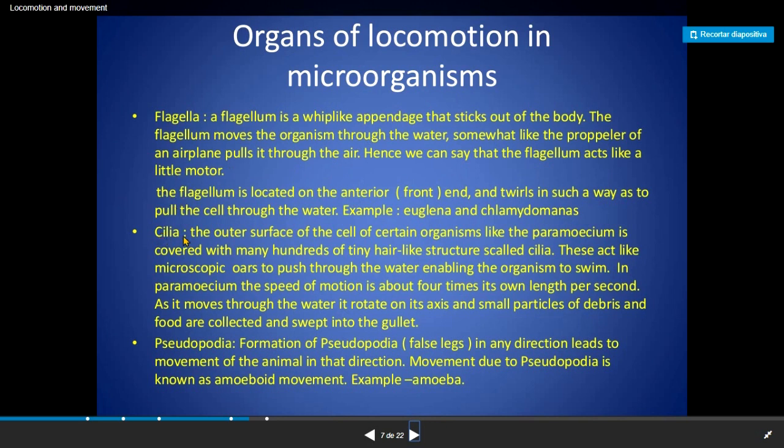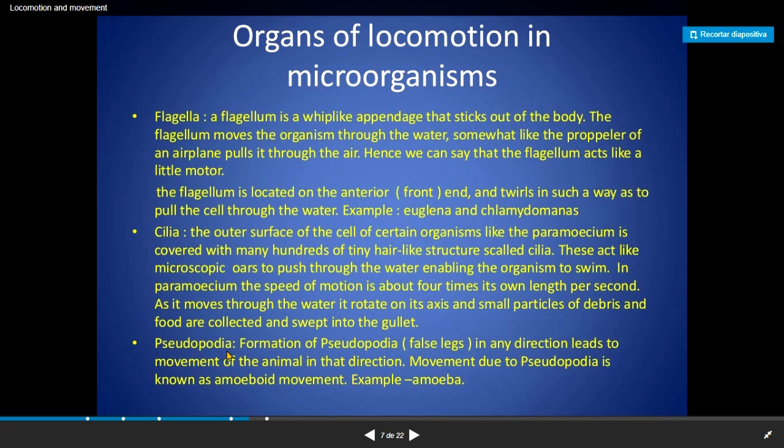Now, the cilia are located on the outer surface of the cell. Some organisms, like the paramecium, are covered with hundreds of tiny hair-like structures. Those are called cilia. We're going to see example pictures to find the difference between the flagella and the cilia. Basically, a flagellum is only one whip, and cilia are small whips around the whole body of the organism.